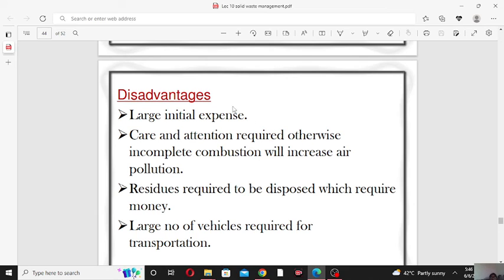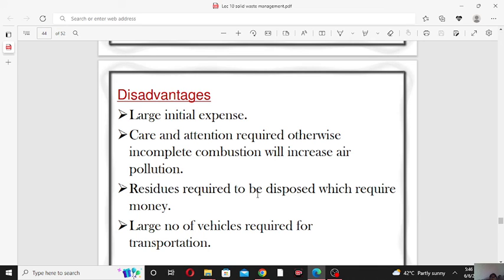Disadvantages: large initial expenses, such as the high initial cost of the incinerator and the cost of the turbine. Care and attention are required, otherwise incomplete combustion will increase air pollution. Care and attention are very necessary for the incineration process, because if the combustion is incomplete, it will produce carbon monoxide gas, and carbon monoxide is a very poisonous gas.